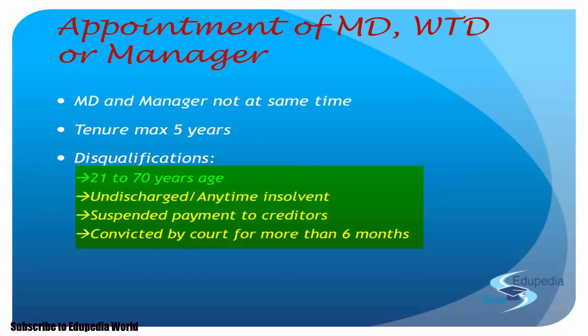And the maximum age limit has also been capped to 70 years, right? But this is not a never case. This is an occasional case. That means, okay, at some point of time, if there is a person who has crossed the age of 70 and still either wants to continue in the position or you want to appoint somebody who is beyond the age of 70, then you can do that subject to certain requirements. Right? Now, what are those requirements? That appointment is to be made by passing a special resolution in the general meeting.